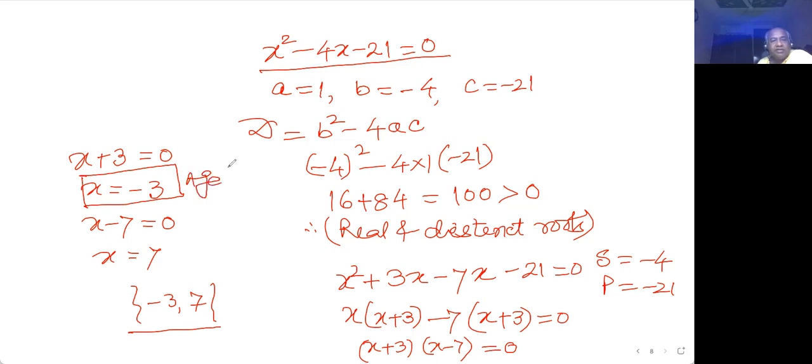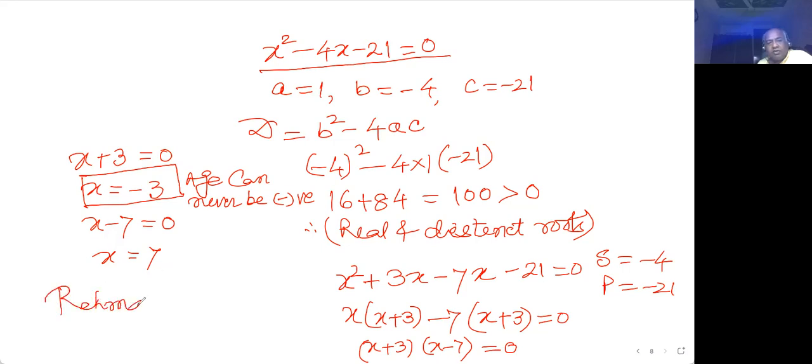You can write here why I'm rejecting it: age can never be negative, because in a word problem you have to keep in mind that if the condition is about age or something like that, you have to take care of the negative value. A negative quantity cannot be. So x equal to 7 means Rahman's present age. You can write the answer clearly because this is a word problem. So Rahman's present age is 7 years.